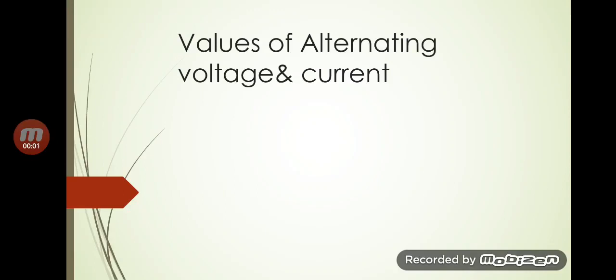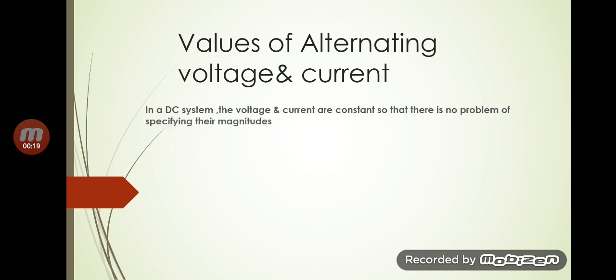Good morning, children. In the previous classes, we have seen how an alternating quantity is generated, the general form of an alternating quantity, and some important terms regarding AC quantities. Now, today, let us see how we can represent the values of an alternating voltage or current.